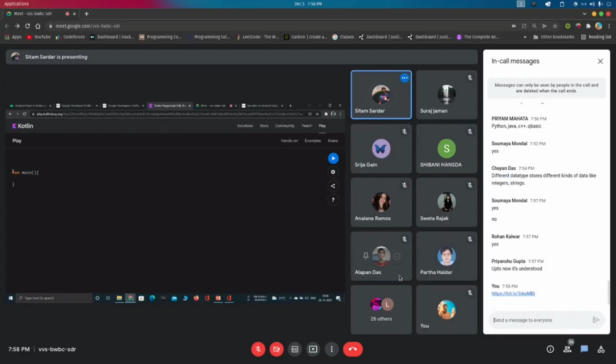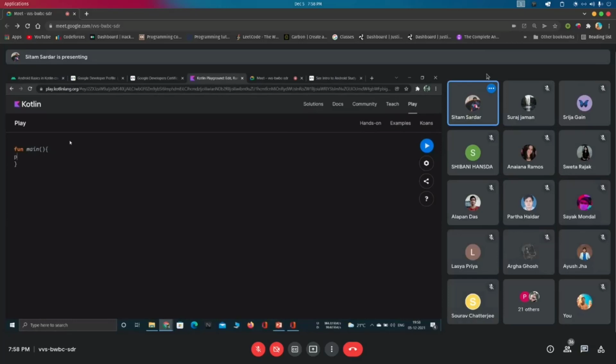This is how Kotlin code looks like. It starts from a main function, and from the main function the code starts running. The first thing we want to achieve is to print a message.